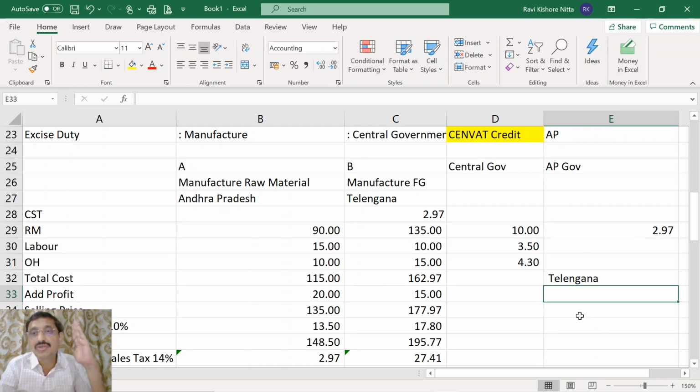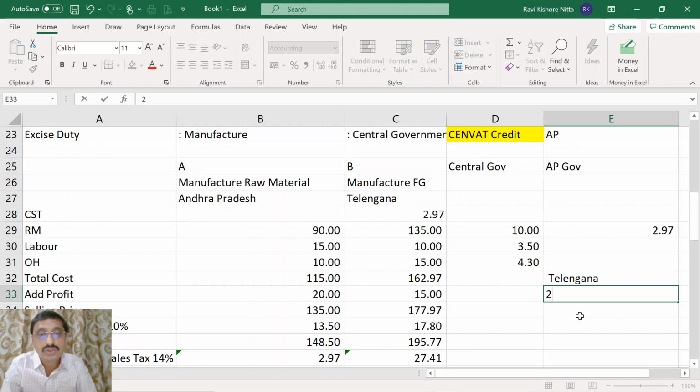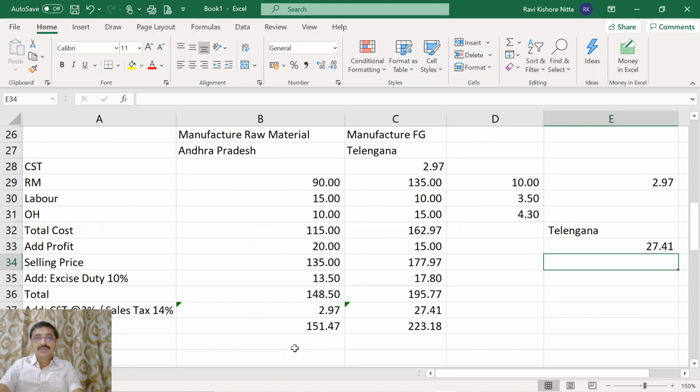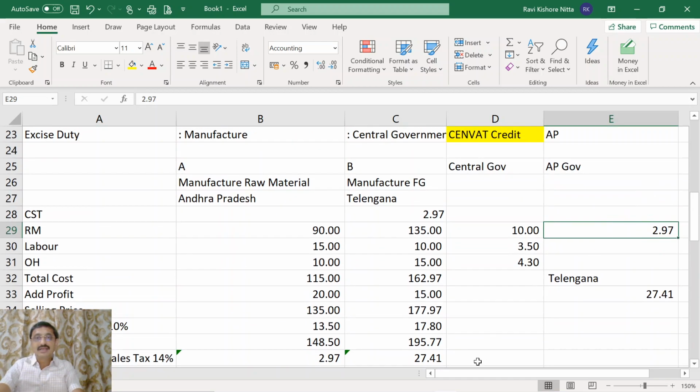Because the Telangana government did not get anything at the preceding point, now the entire 27.41 has to be paid to the Telangana government. So you can't get the input tax credit. Now these two items: 2.97 went to the AP government and 27.41 went to the Telangana government.